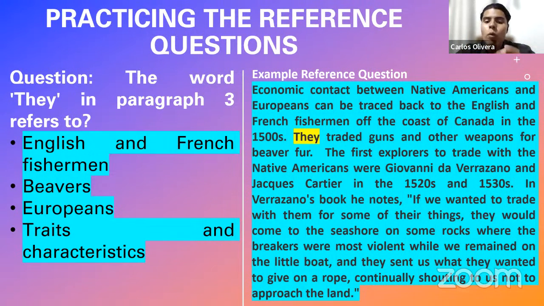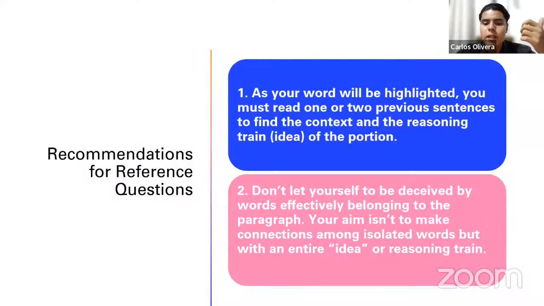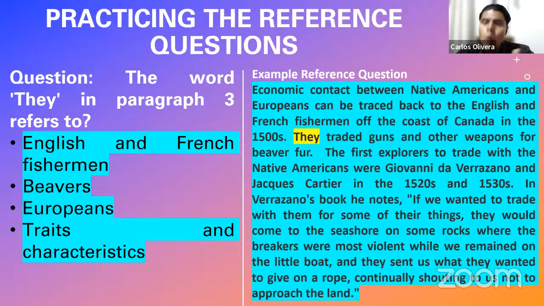When you see a question about a reference word, they, those, one, another, other, others, for example in this case, they, then you know, okay, this is a reference question. Basically, you have to understand what this word means in this context.